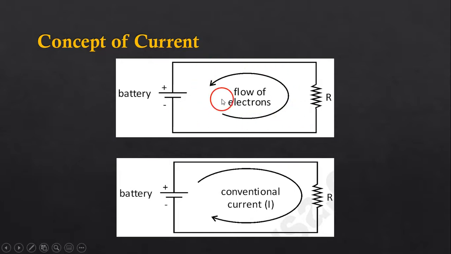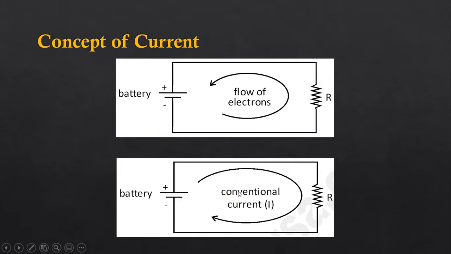When the circuit is complete, the electrons will flow from the negative terminal of the battery through the resistance to the positive terminal of the battery. This is called flow of electrons, or simply you can call it flow of current. Flow of electrons means it is simply electron current. But consider this circuit now.